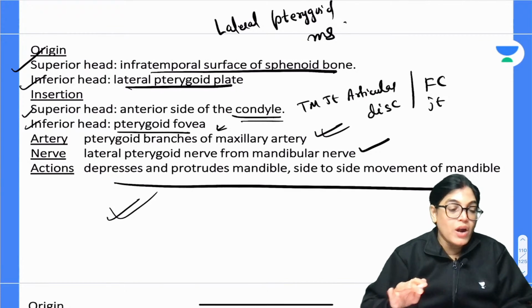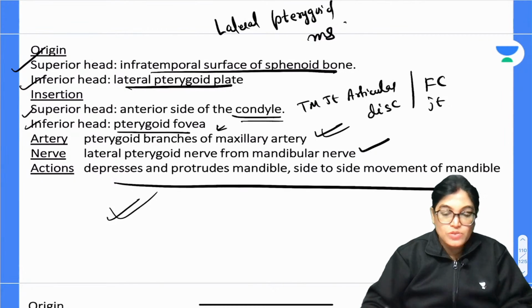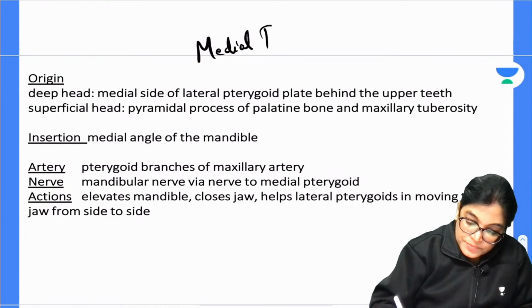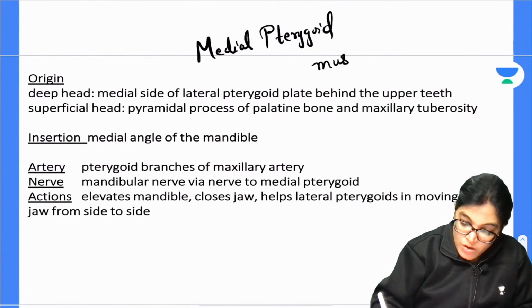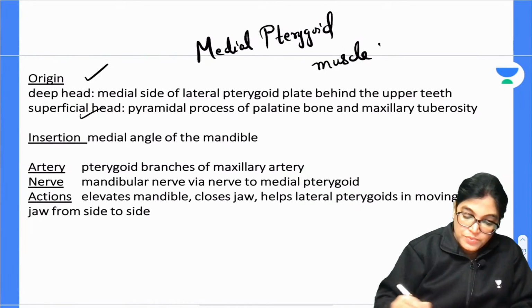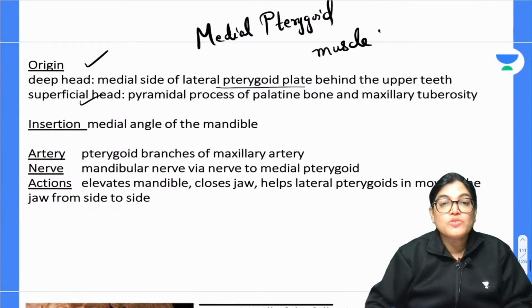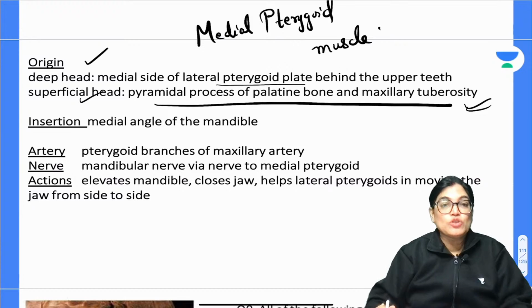So in short, we got the detail of all the important statements about lateral pterygoid muscle. Let's talk about medial pterygoid muscle. The medial pterygoid muscle originates from the deep head from the medial aspect of the lateral pterygoid plate, exactly behind the upper teeth, and the superficial head from the pyramidal process of palatine bone and from maxillary tuberosity.